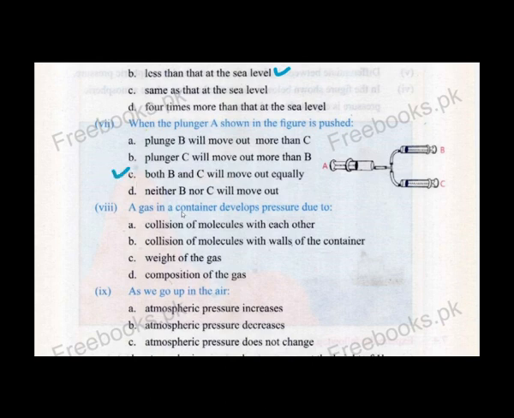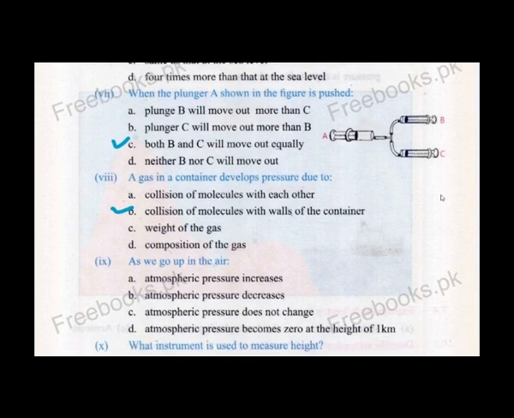The 8th one: a gas in a container develops pressure due to collision of molecules with each other, collision of molecules with the wall of the container, weight of the gas, or composition of the gas. So the correct answer is B. The collision of molecules with the wall of the container creates gas pressure in a container.